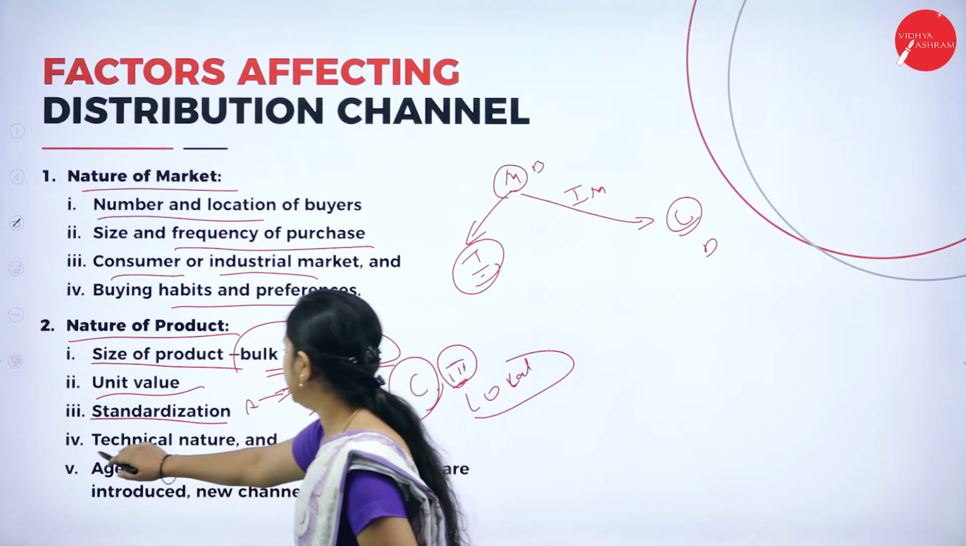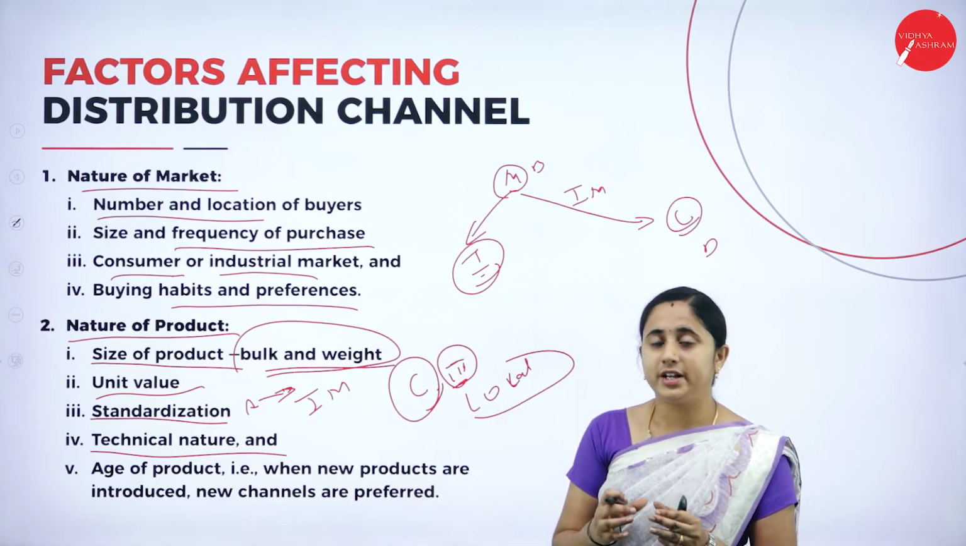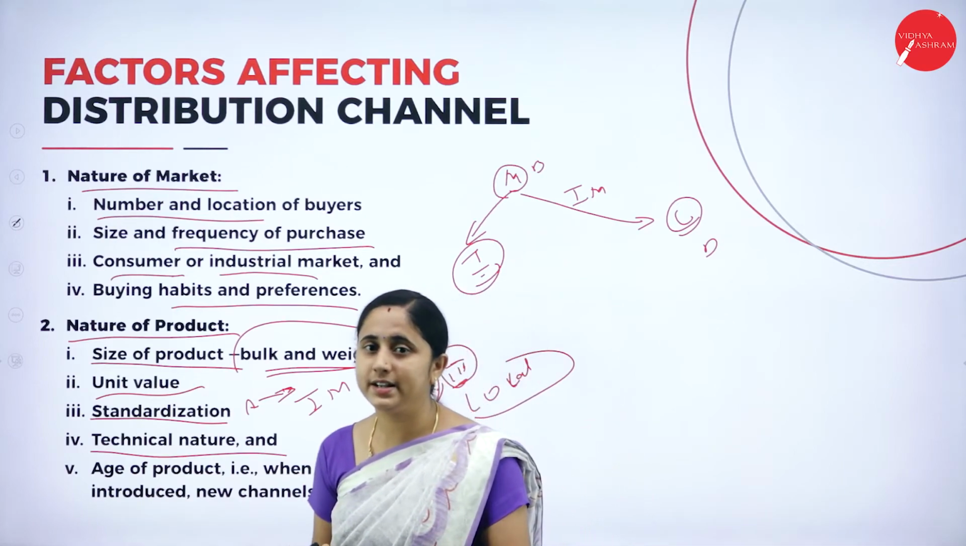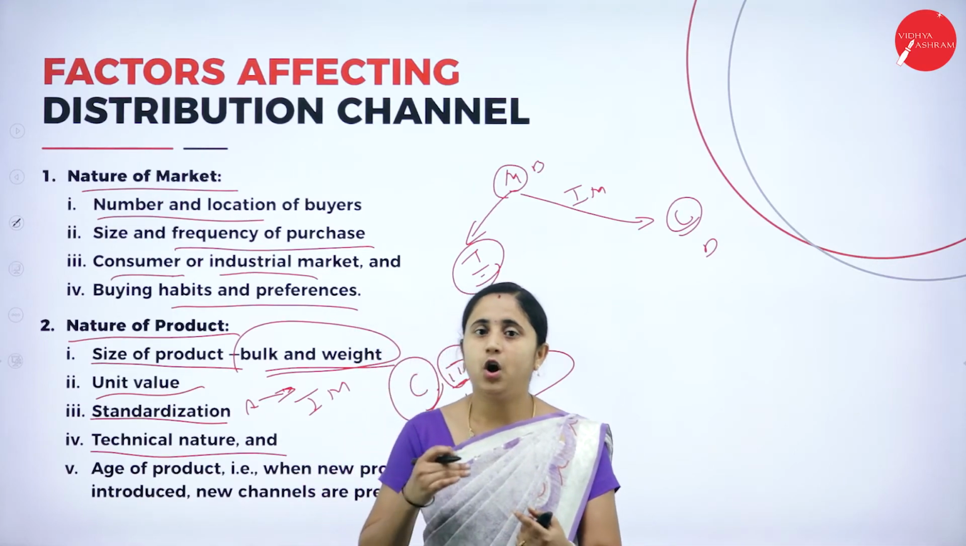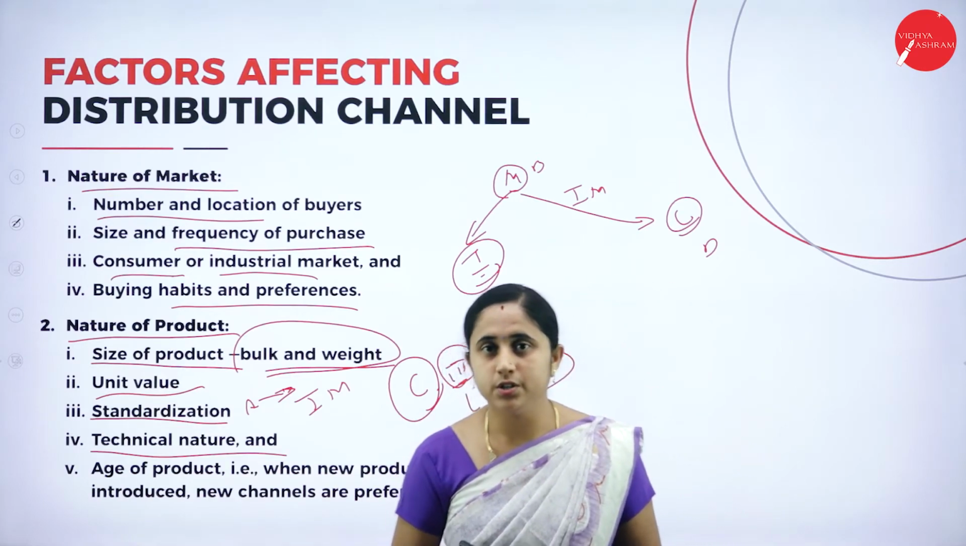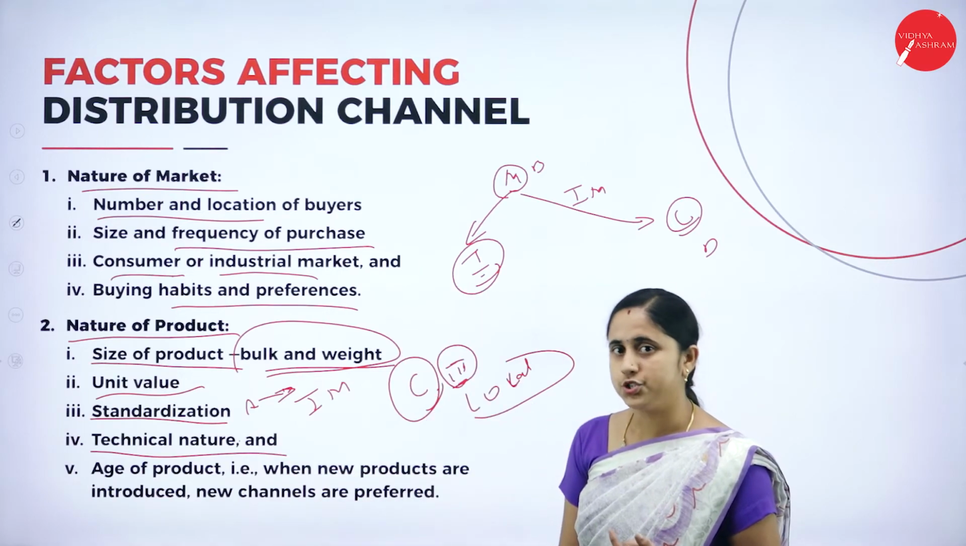Next one, technical nature. If your product requires some technical knowledge, you need to involve some intermediary to explain or to give information to guide your consumers. So based on the technical nature, you need to decide your distribution channels.